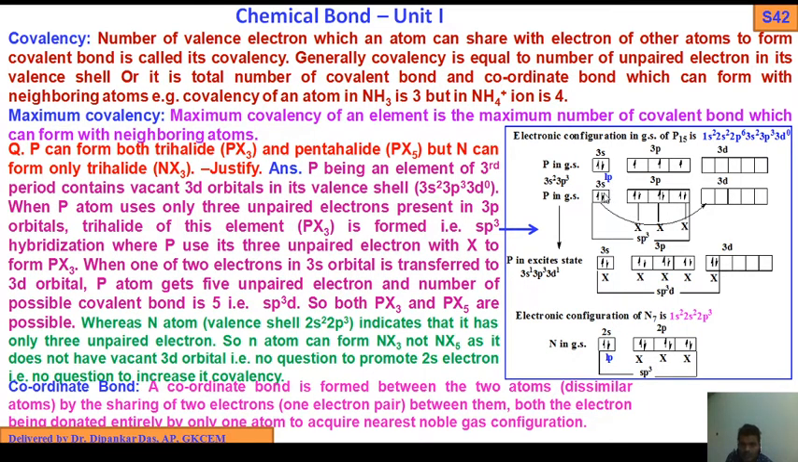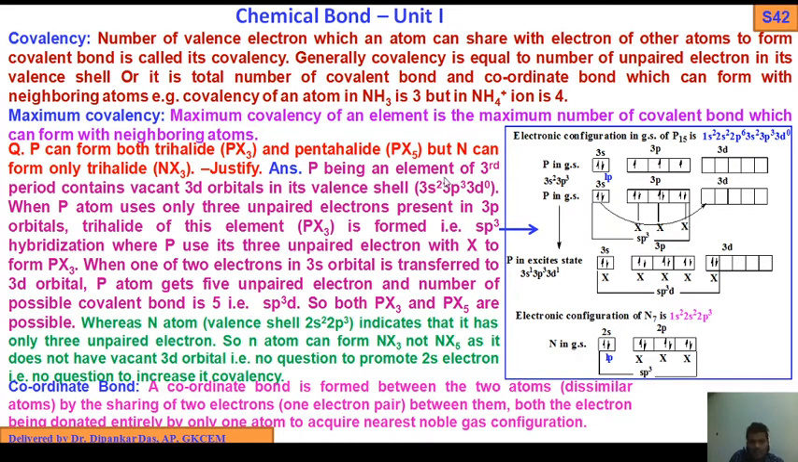When the ground state 3s electron is promoted to the 3d orbital due to the application of heat, we get 5 unpaired electrons. So the number of unpaired electrons equals the number of covalent bonds. That's why an sp3d trigonal bipyramidal structure, PCl5 or PX5, is possible. But nitrogen, being a second period element, has no d orbitals. So the number of unpaired electrons is 3, and the remaining pair acts as a lone pair. So NX3 is possible, but NX5 is not possible.